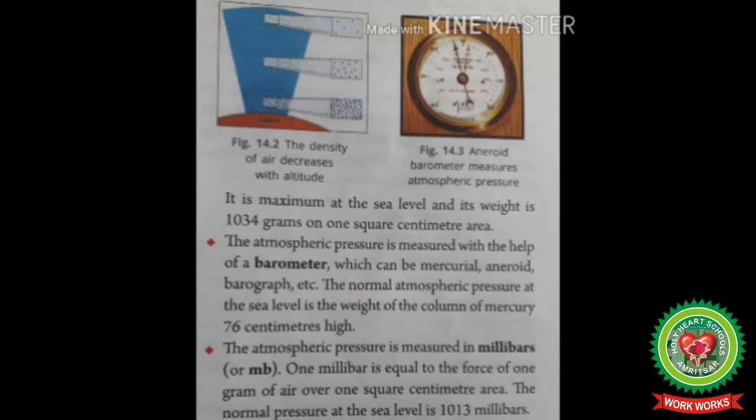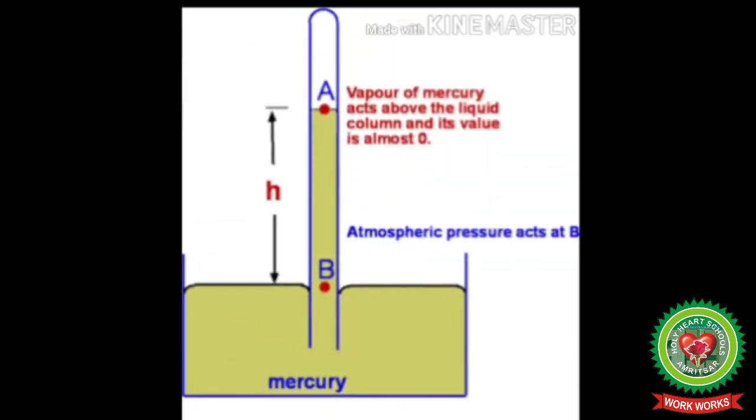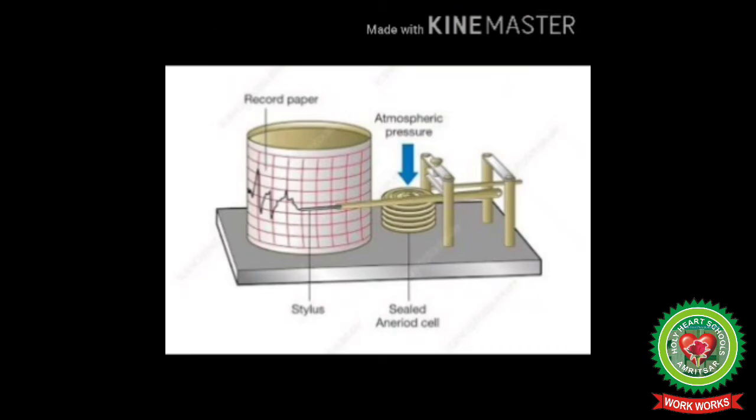Students, atmospheric pressure is measured with an instrument called a barometer, invented by the scientist Galileo and his assistant Torricelli in 1643. Barometers are of three types: simple barometer or mercury barometer, aneroid barometer, and barograph.